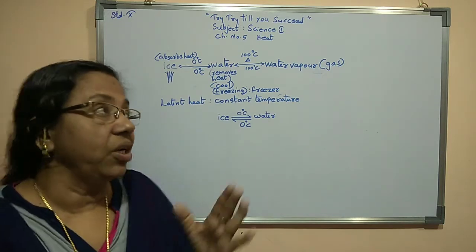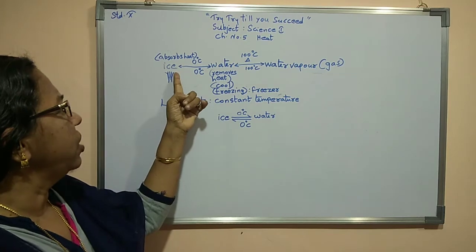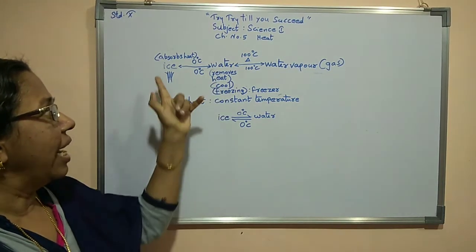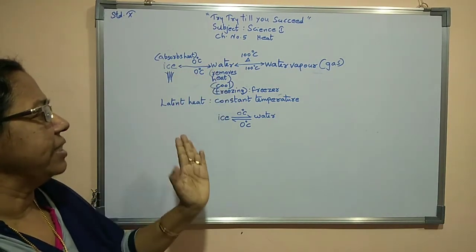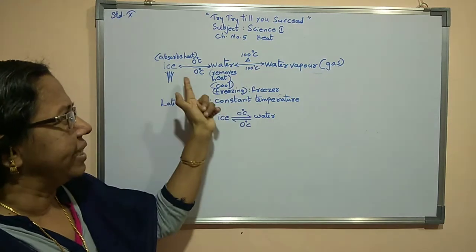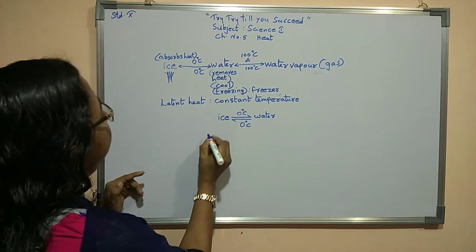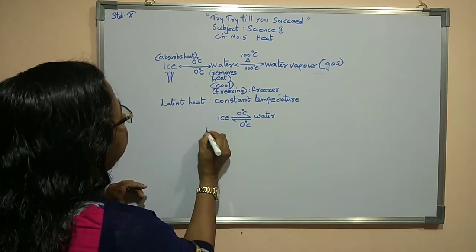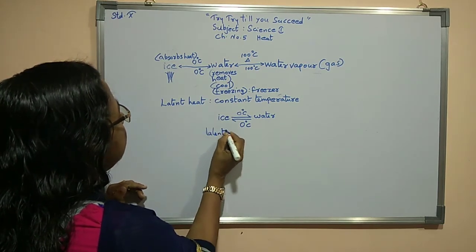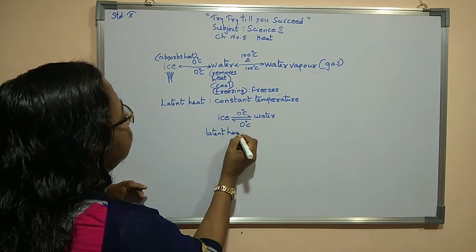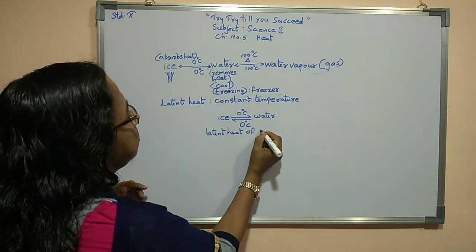That means conversion of ice into water at constant temperature. When ice transforms to water, then we will call it latent heat of fusion.